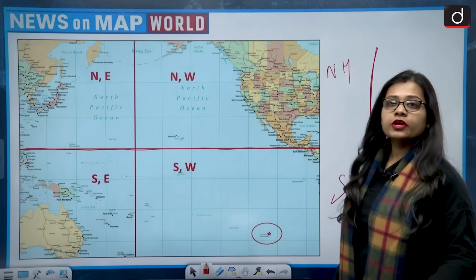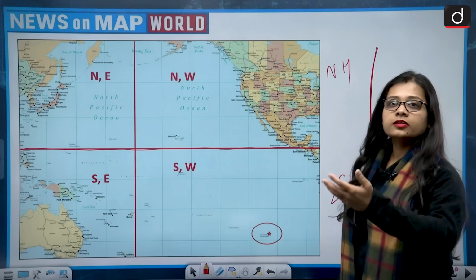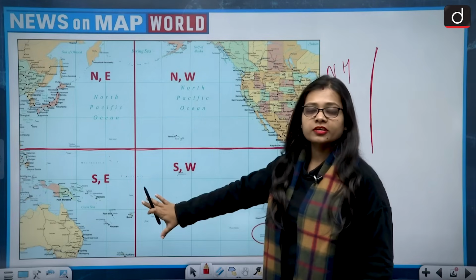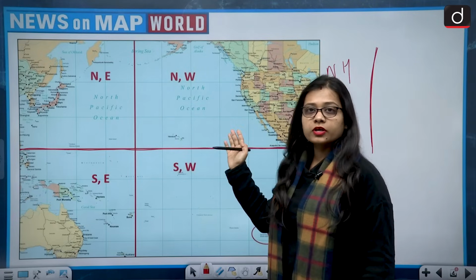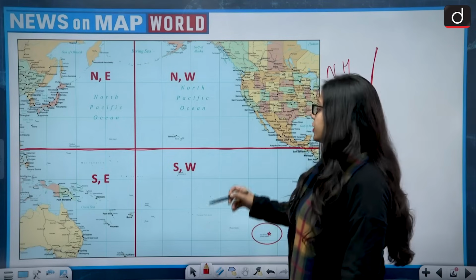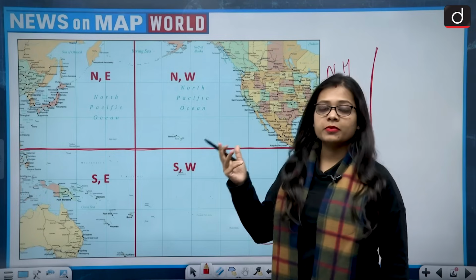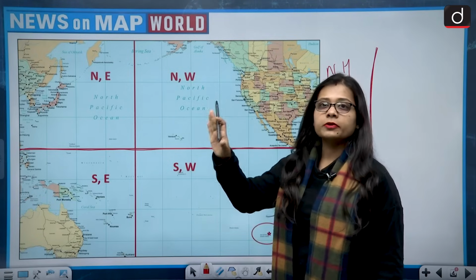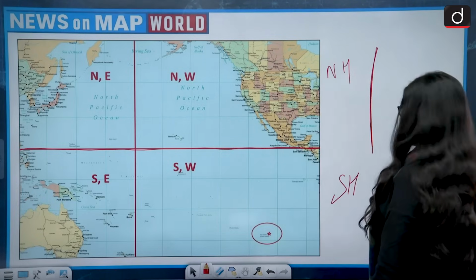We have divided it into the northern and southern hemispheres. Now we also have to talk about the western and eastern sides. If we draw the line, that is the prime meridian at 0 degree, we will be able to see the world in two halves.